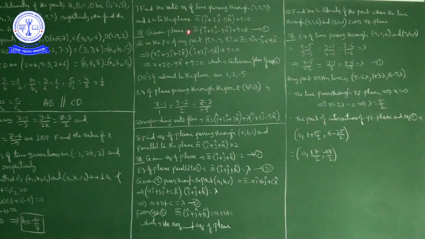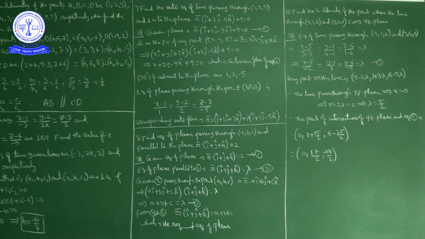In place of r bar, if I write xi cap plus yj cap plus zk cap dot product with i cap plus 2j cap minus 5k cap plus 9 equal to 0, and take the dot product, we get x plus 2y minus 5z plus 9 equal to 0. So this is the Cartesian equation of the plane.